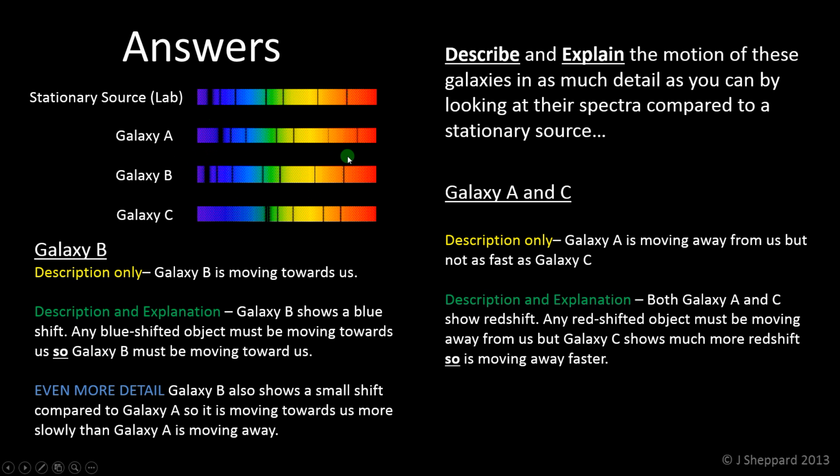Now, as we're going to talk about in a second, the evidence for the expansion of the universe is that distant galaxies are moving away from us. So what this probably tells us, though you didn't have the information to answer this given the question, was that Galaxy B is probably quite close by to us and is part of our local group of galaxies, our local cluster. Because of that, gravity is attracting it towards us, and it may be the case that the local galaxies, the ones that are nearby, are able to move towards us and therefore do have a slight blue shift. But when we look at the Hubble data and the galaxies we'll see in a second, the distant ones are uniformly moving away from us. So, Galaxy B probably close by.